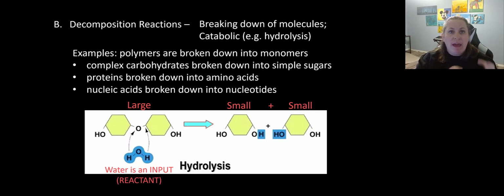Okay, so this is where we have a more complex structure like a polymer, and we're going to break it back into those building blocks, those monomers. So it's the opposite of what we just saw. So complex carbs are broken down into simple sugars, proteins are broken down into amino acids, and nucleic acids are broken down into nucleotides. So decomposition reactions are opposite of synthesis reactions.